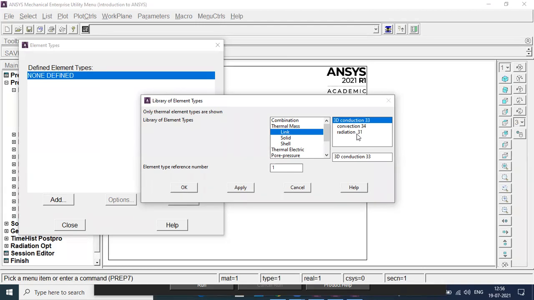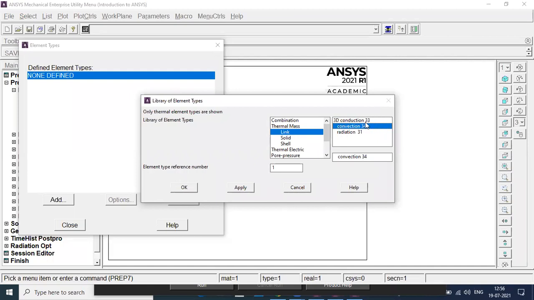For conduction, you require thermal conductivity, which is available only in this element, 3D conduction 33. For convection, you require the heat transfer coefficient, which is available only in this element, convection 34.